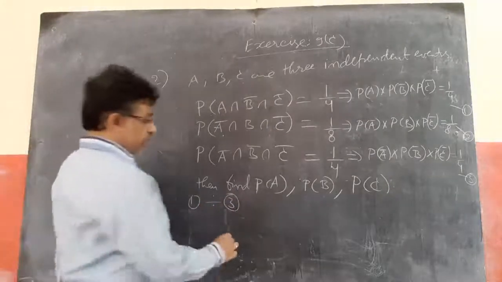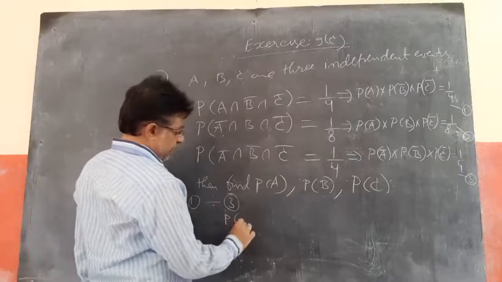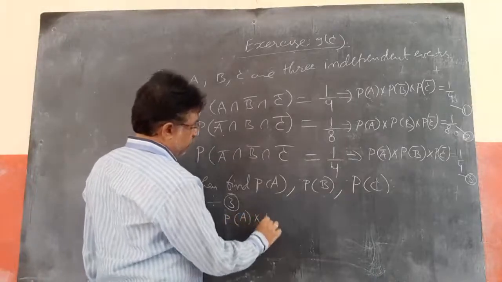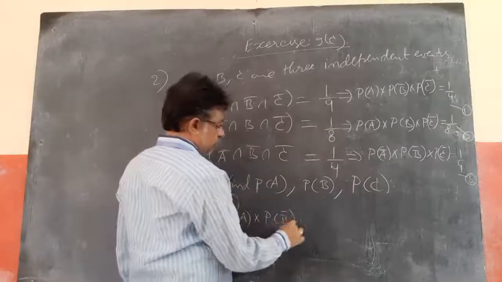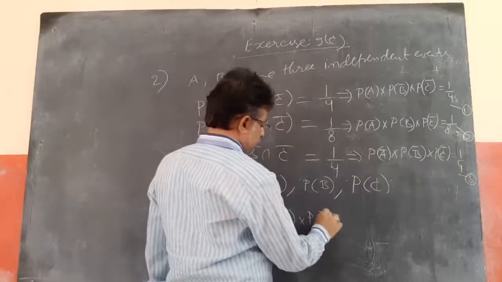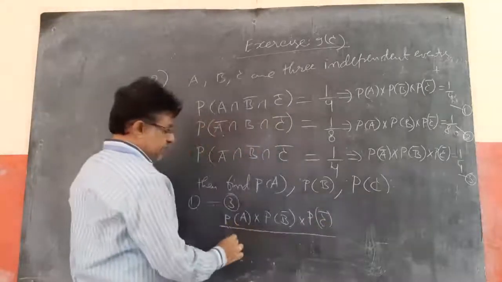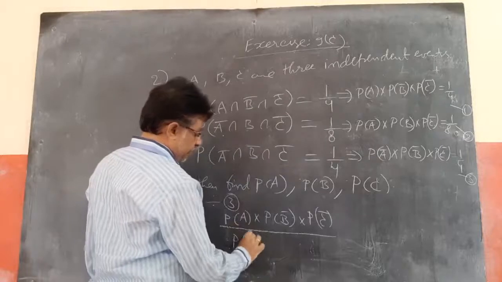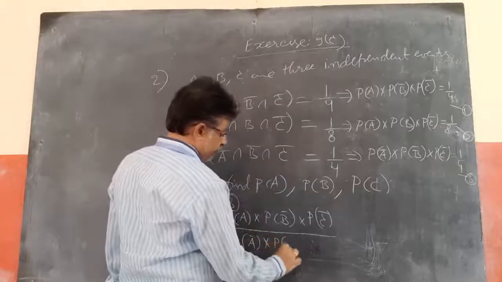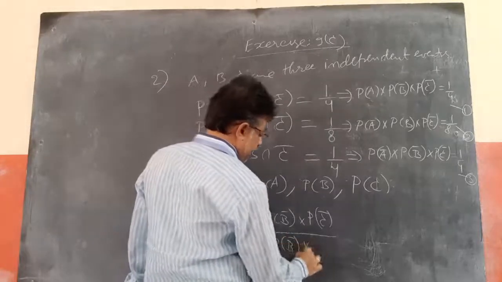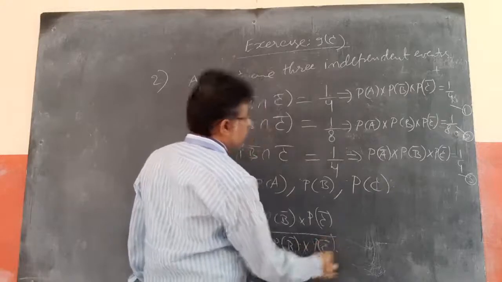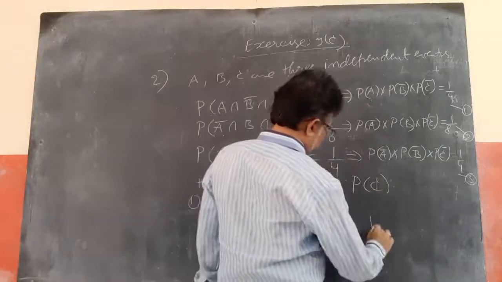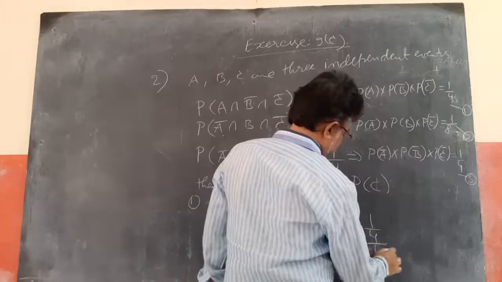Equation 1 is P of A into P of B bar into P of C bar, by equation 3, P of A bar into P of B bar into P of C bar, equal to 1 by 4 by 1 by 4.